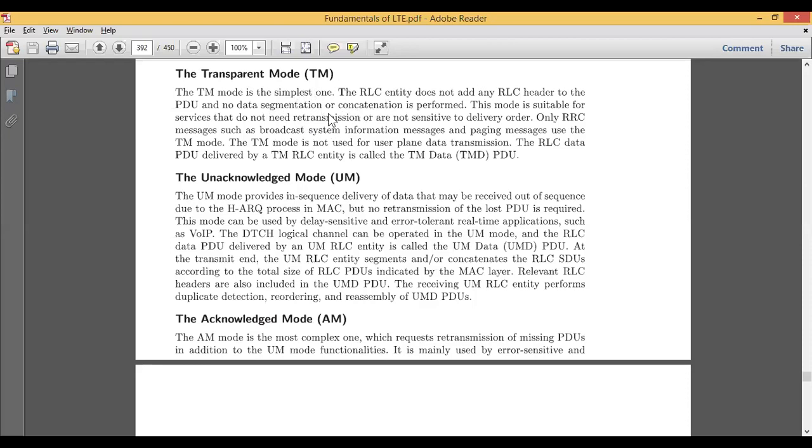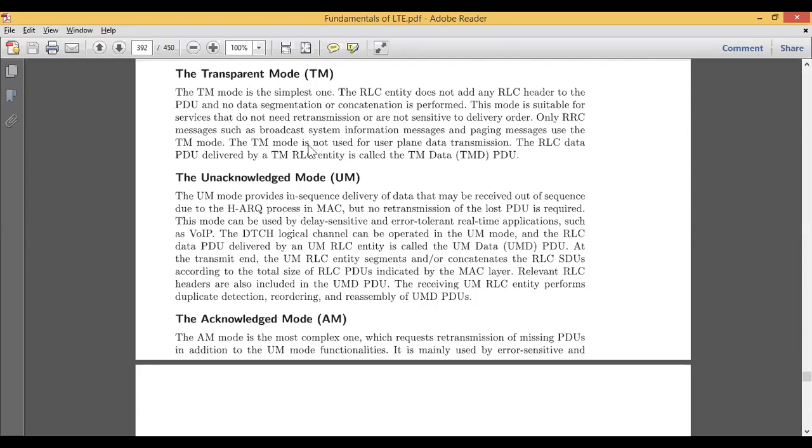What is happening in this transparent mode is that the RLC entity does not add any RLC header, and no data segmentation or concatenation is performed, because it is purely transparent. It is completely known to both the transmitter and the receiver, so there is no requirement of segmentation or concatenation at the transmitter and receiver respectively. Header also plays an important role, but in this mode we don't require any header, or the header is not added to the data.